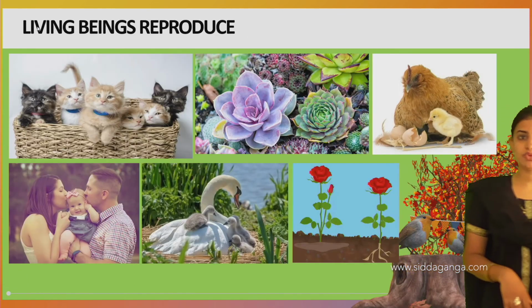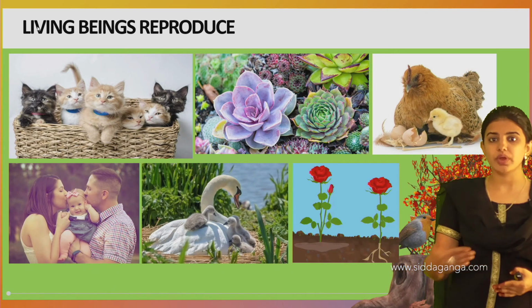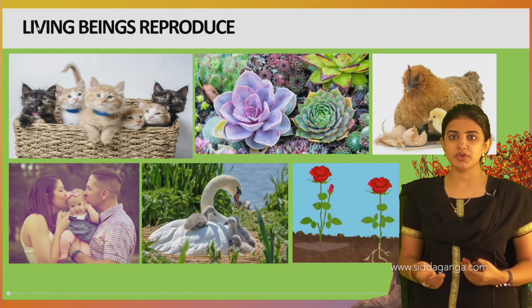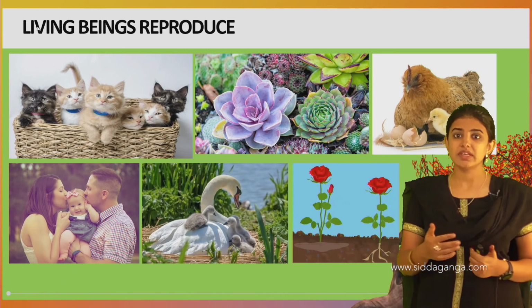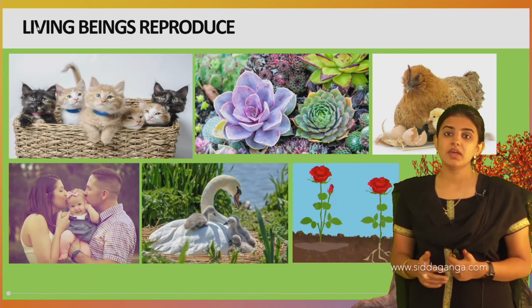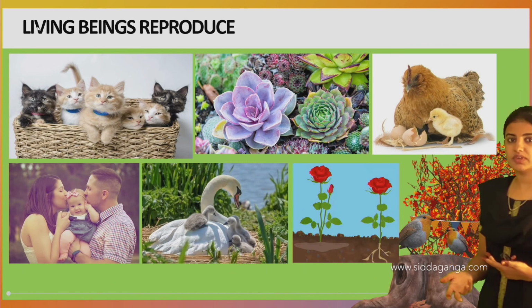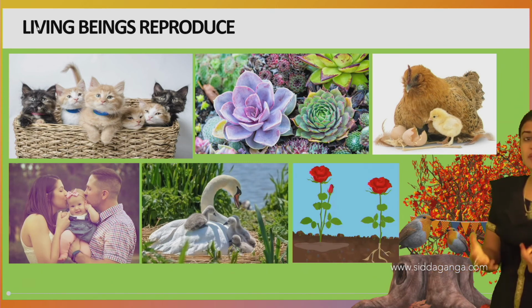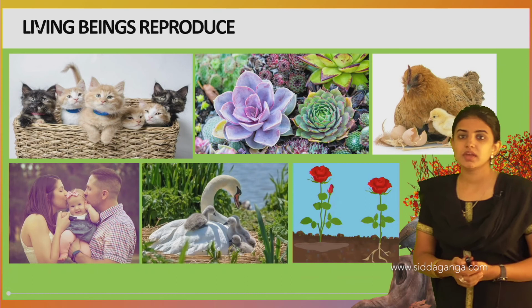Next we shall move on to the living beings reproduce. Reproduction is nothing but giving birth to young ones of the same kind. Many of the organisms, and even human beings, reproduce their own kind, giving birth to young ones, that is baby plants. Like that, you can observe in this picture, cats give birth to young ones, that is kittens, and even human beings give birth to young ones, and many birds lay eggs in the nest, and when they hatch they give birth to young ones.